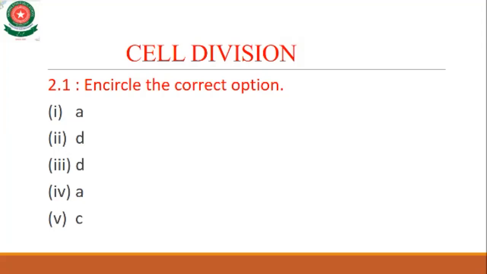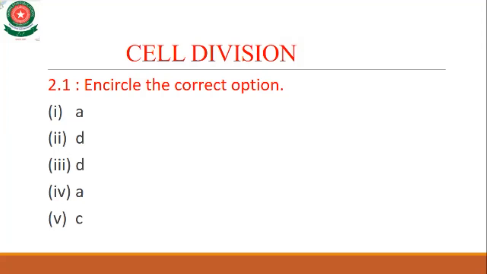Similarly, MCQ number 6, reduction of chromosomes takes place during: option A, mitosis; B, meiosis 1; C, meiosis 2; D, both mitosis and meiosis 2. B is the right option, meiosis 1.